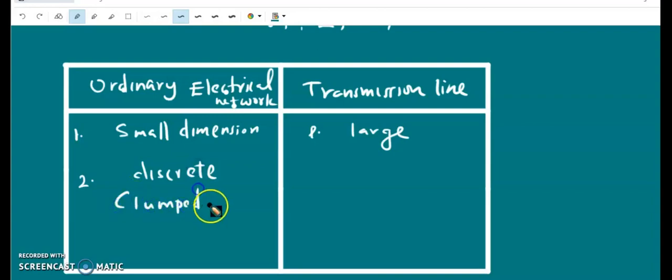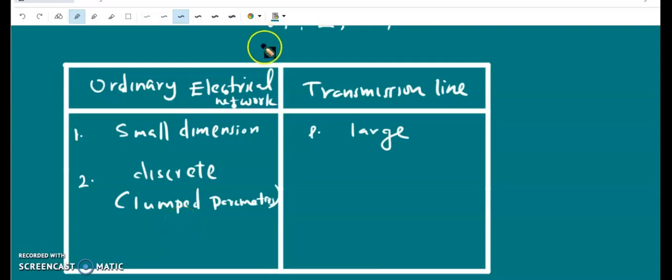So the discrete parameters, resistance, capacitance, etc. are discrete, and the current flowing in this lumped circuit element will not vary spatially with the element. So as the length of the circuit changes, the current does not change. And therefore there are no standing waves in an ordinary electrical network.